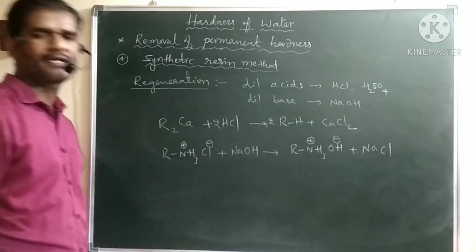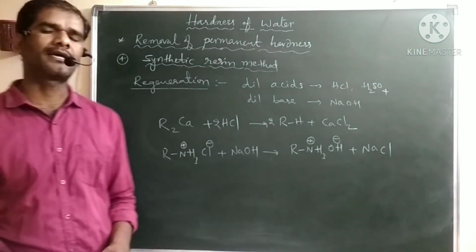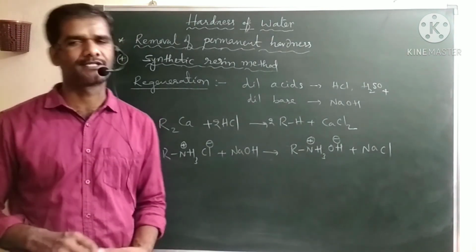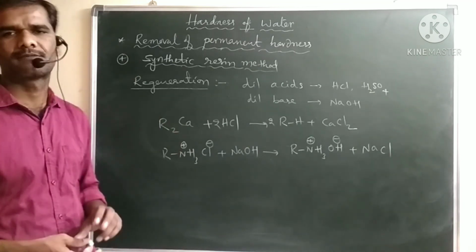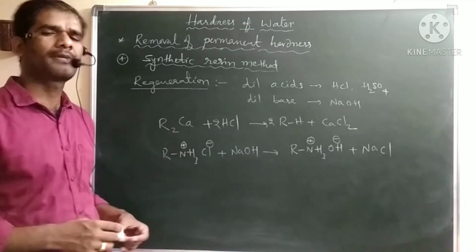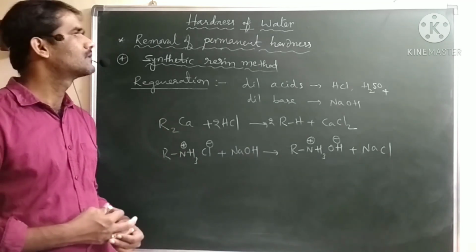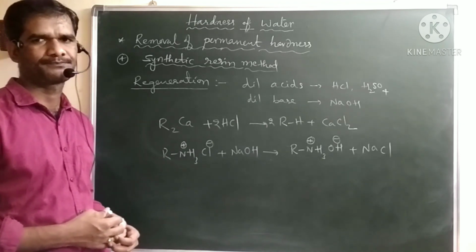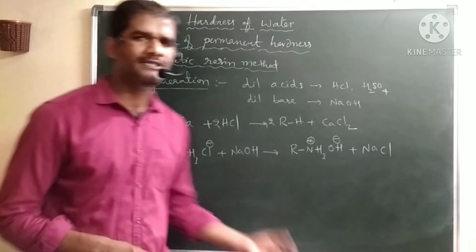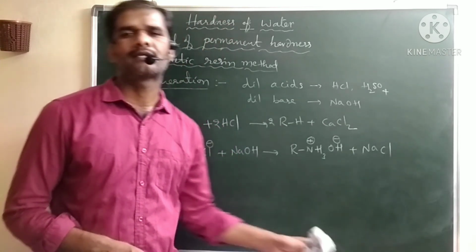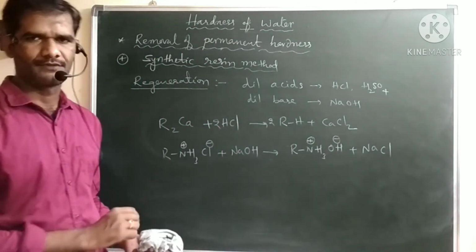So like this we can regenerate both cationic exchange and anionic exchange resins. This is the regeneration process. And these are the 4 methods to remove permanent hardness. Next we will see the numericals based on hardness of water.